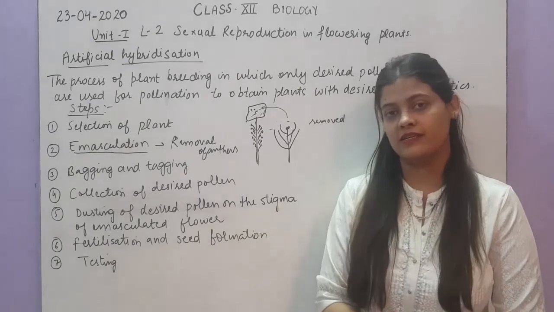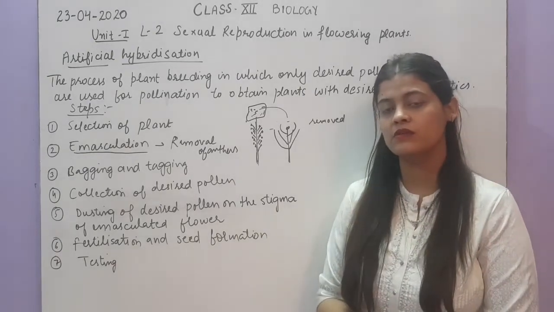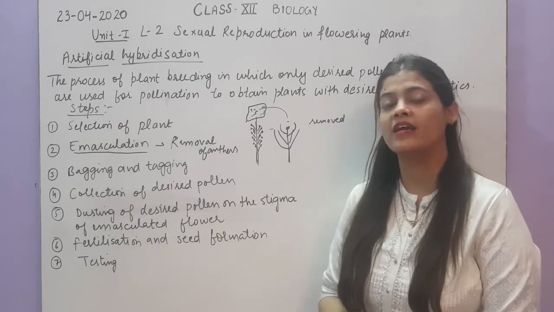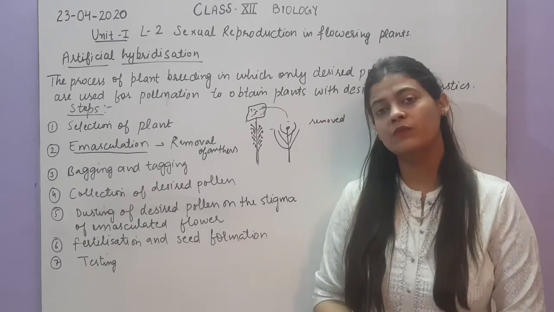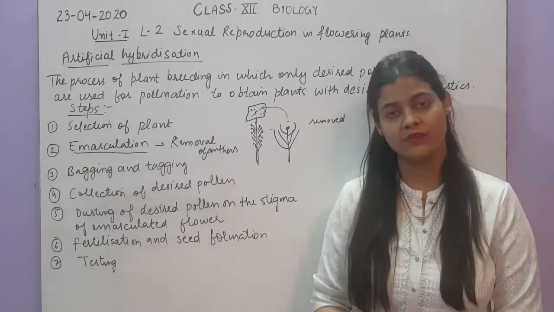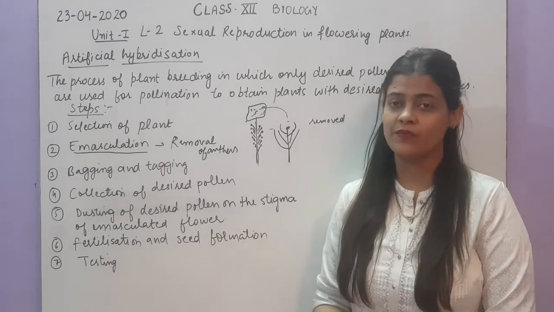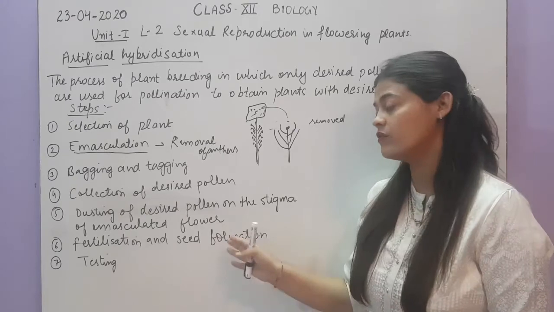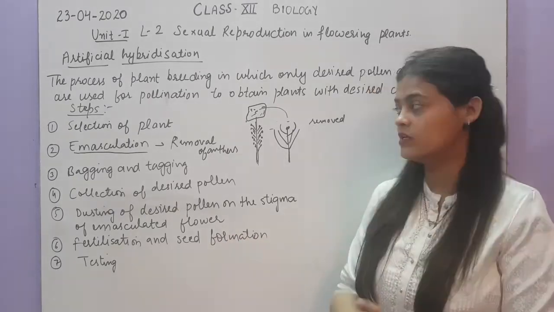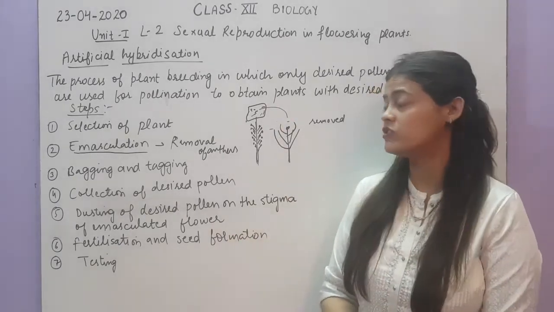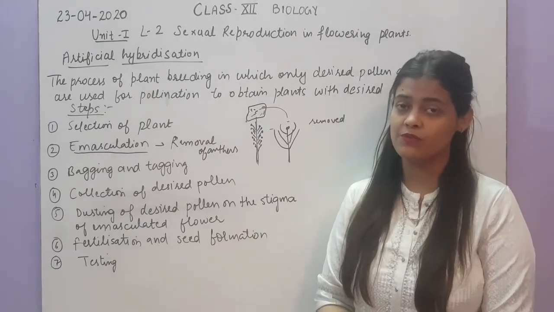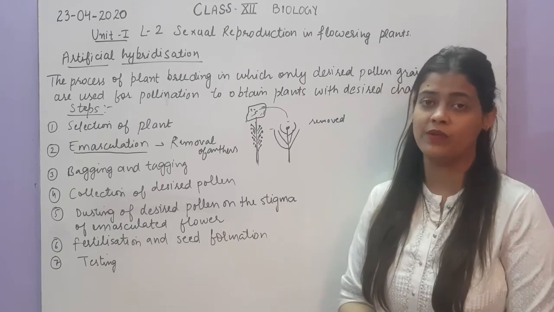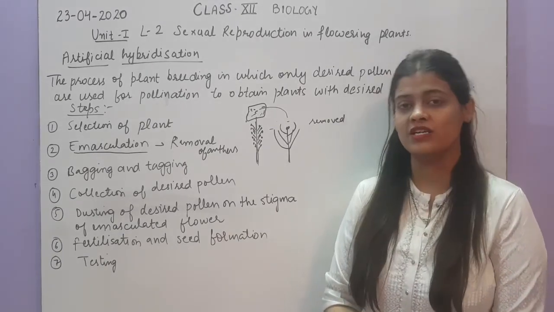The last step is the testing. When the seeds are formed, then we will test the seeds by germinating them, putting them into the soil and then observing the plant. If a plant is produced, it means the seeds are viable, and we check whether the plant produced has the desired characteristics or not. Then we will use that plant for further planting. So all these steps are involved in artificial hybridization, and this is a very important process because nowadays we can obtain any kind of plant, we can do any kind of plant breeding by using this artificial hybridization.